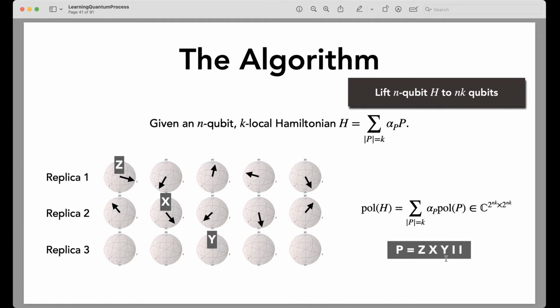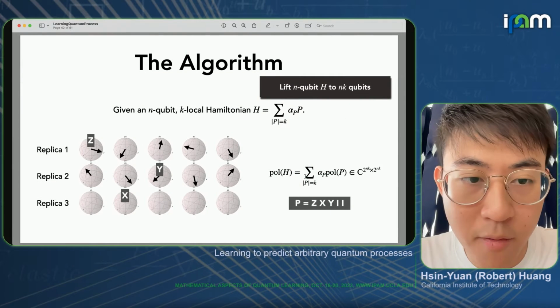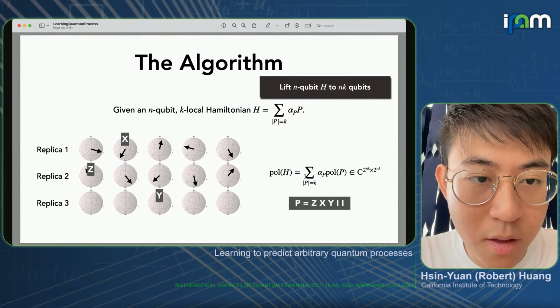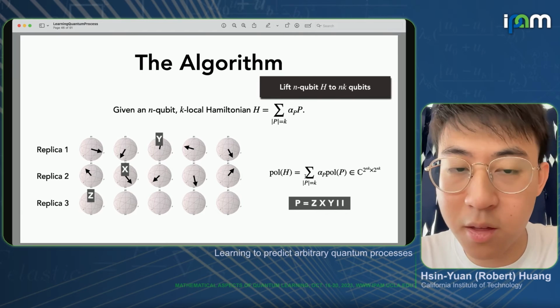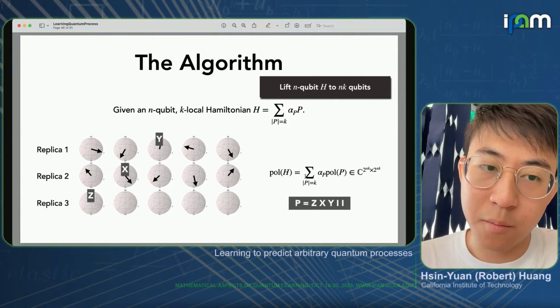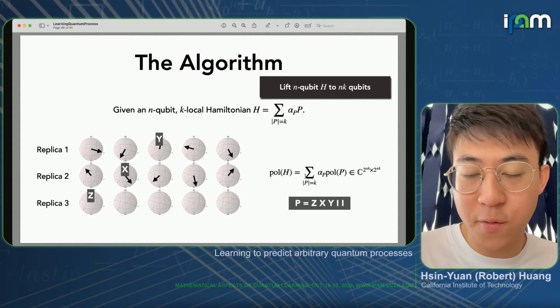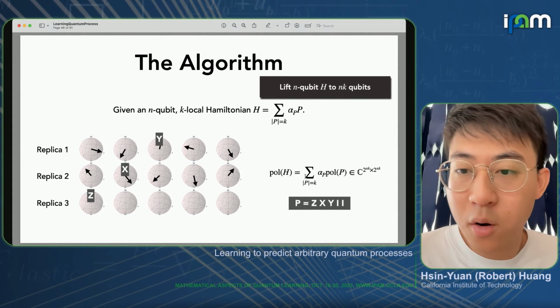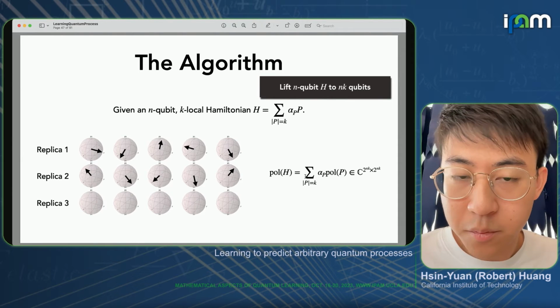Then the polarization of P corresponds to a Pauli operator acting on this nk-qubit system, which is the average over all possible permutations. Like this term would be one of them, and there's also this, and this. There's a total of 6 of them if k equals 3. That's the intuition for the definition of the polarization. One can write it down rigorously, but it's a little bit complicated.